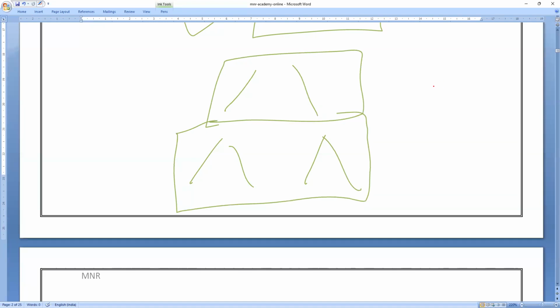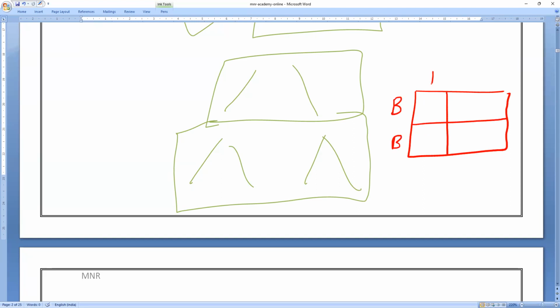The board exam marking scheme will always be like this only. So you have to always make a box. One genotype is here, another genotype is here, whatever the crossing. You can write this as a parental cross. Now you choose any two, then you can write capital B, small b, capital B, small b.